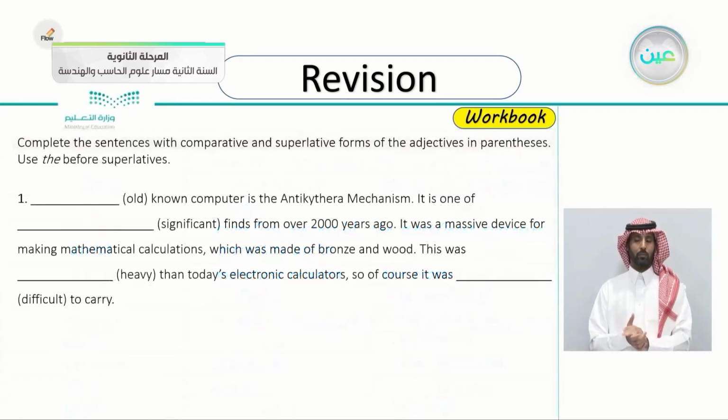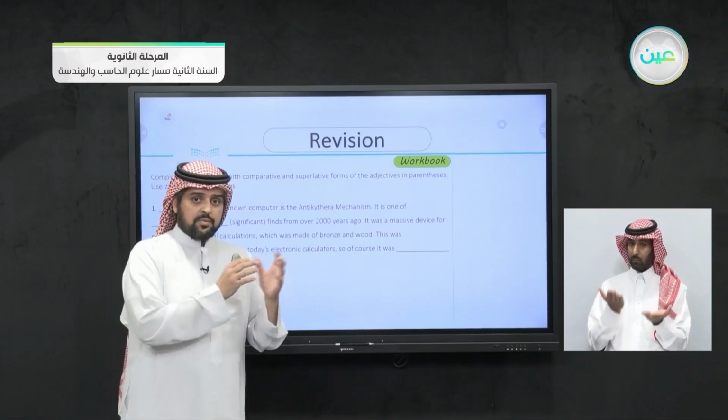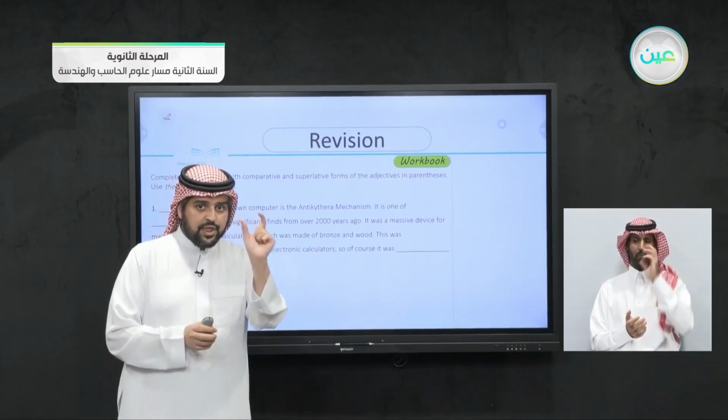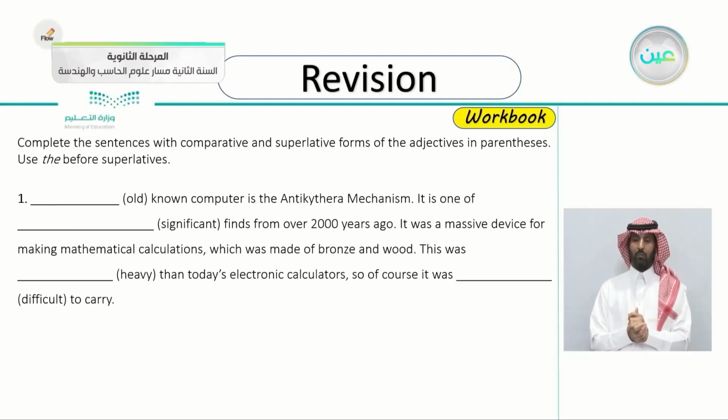So let's jump to the other exercise here. Complete the sentences with comparative and superlative forms of the adjective in the parenthesis. Use the before superlative. So remember, when you choose to write the superlative form, remember to write the. The first one, the adjective here is old. The Antikythera mechanism is one of the known computers. So what do we write here, the first one? Very good, the oldest known computer.